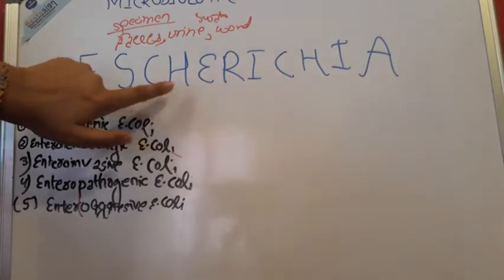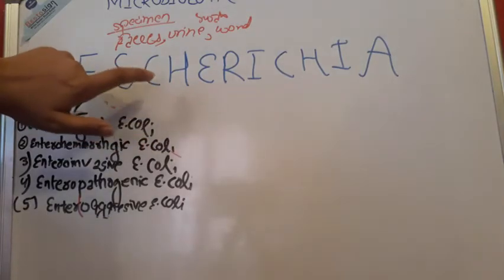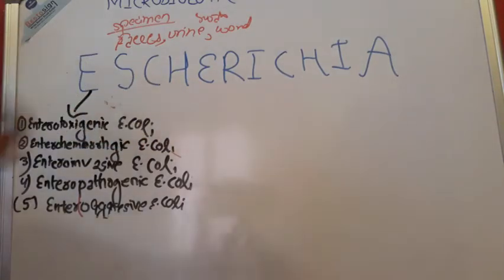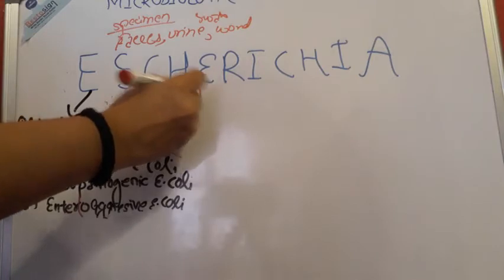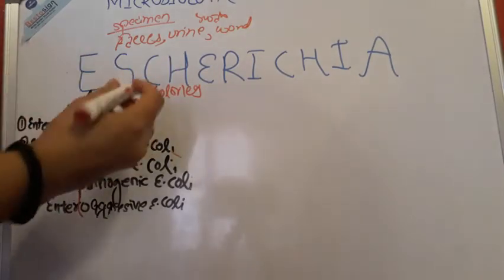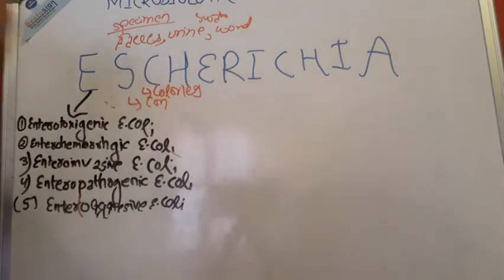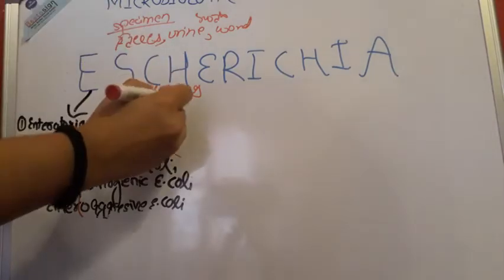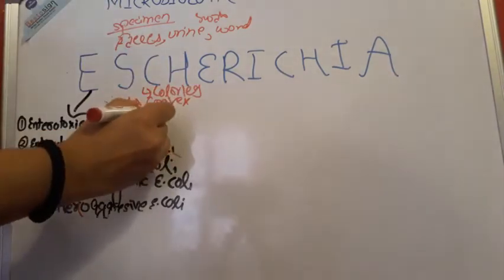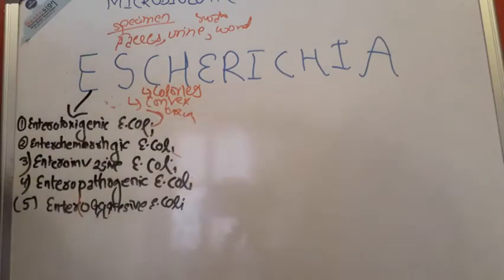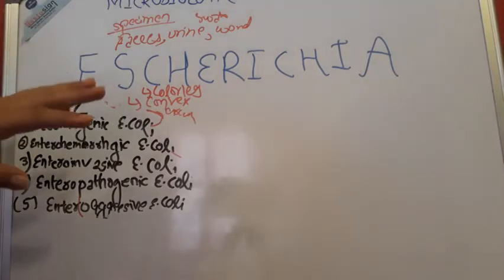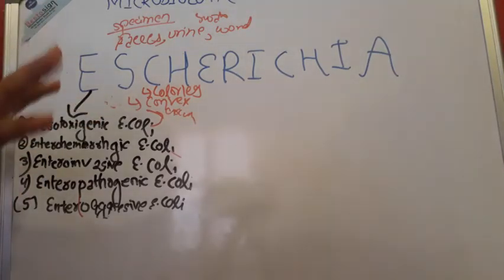Everything starts from C. If you remember the C of Escherichia coli and anyone asks you the morphology, say colorless, convex, circular colonies in the culture.